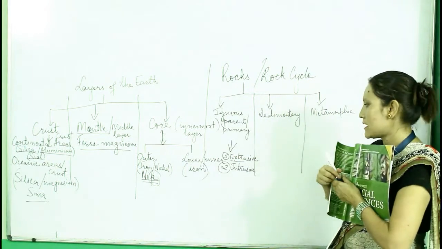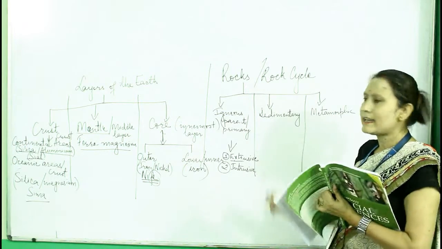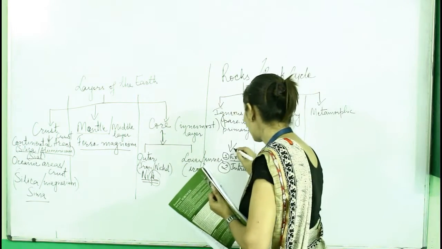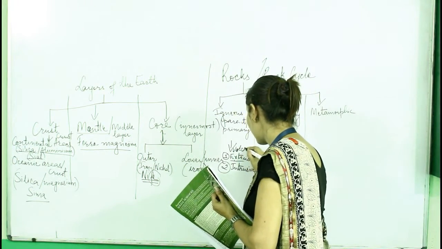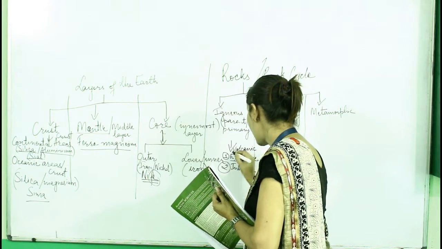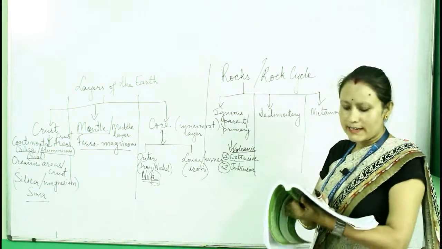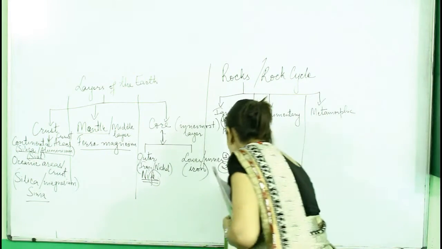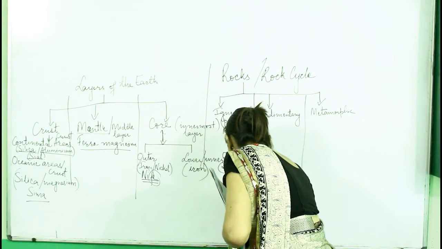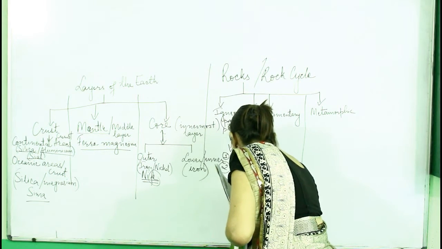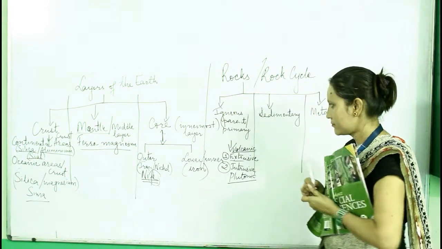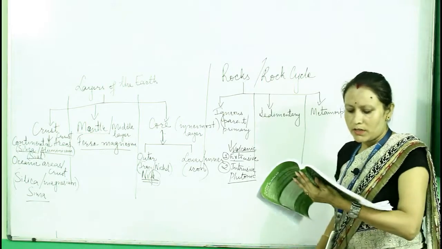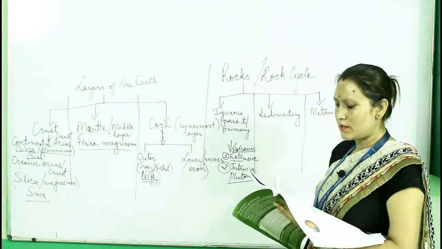Extrusive igneous rocks are also known as volcanic rock. Underline in your books, volcanic rocks, and intrusive rocks are also known as plutonic rock. Clear? Understood?